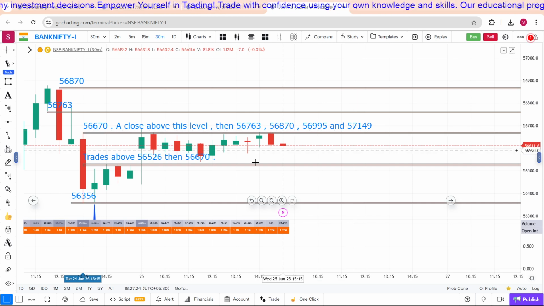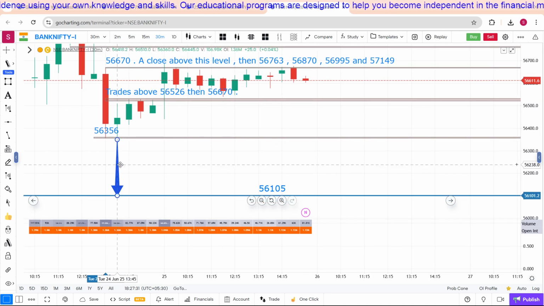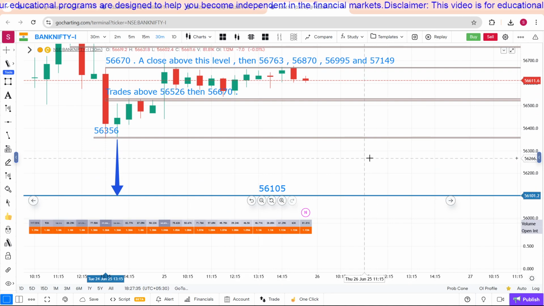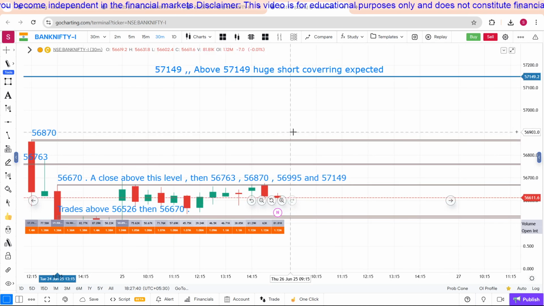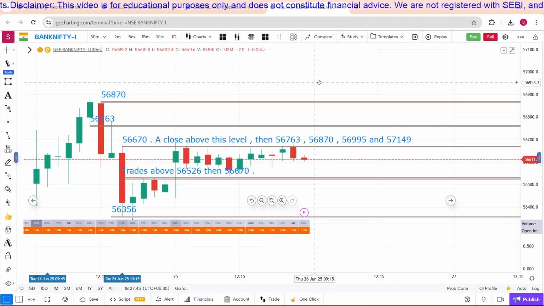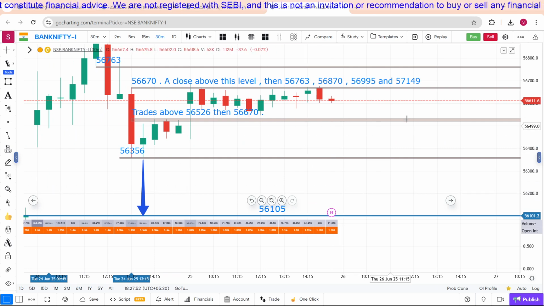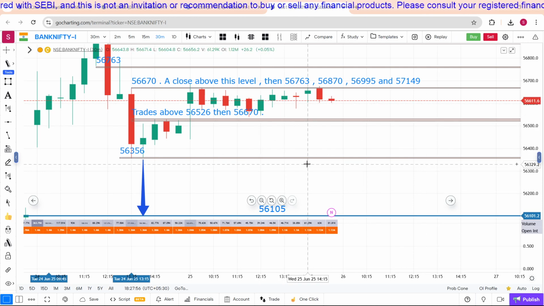And below this level, if it trades below 56,256, then 356, and there is a huge gap here, 200 points down, 56,105. And that's all for the day. Depending upon the gap up and gap down, all these levels will work.